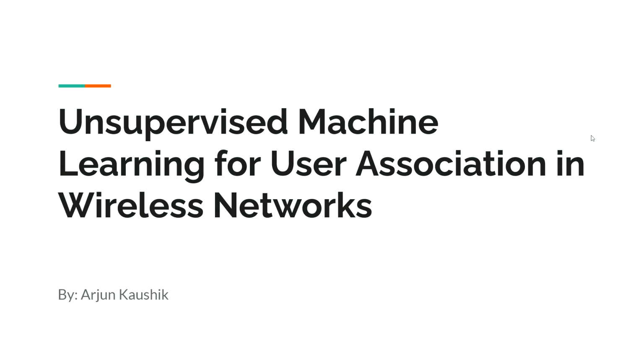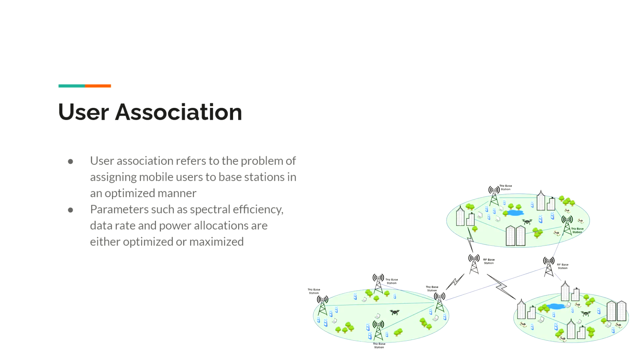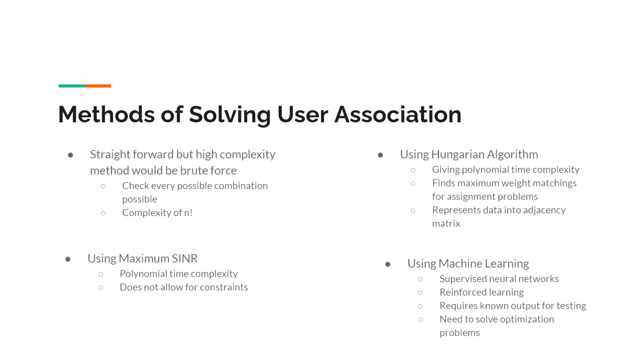Hi, my name is Arjun Kaushik, and my research proposal for this summer was creating an unsupervised machine learning algorithm for user association in wireless networks. User association refers to the problem of assigning mobile users to base stations in an optimized manner. Parameters such as spectral efficiency, data rate, and power allocations are either optimized or maximized.